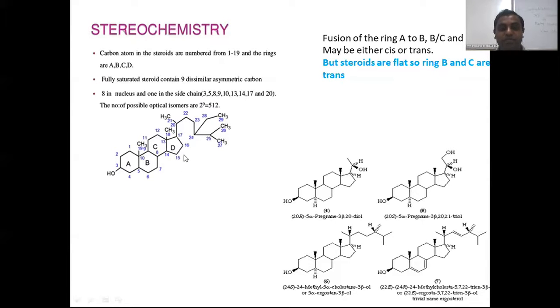So there are 9 carbons we can consider asymmetric. According to the rule, 2 raised to 9, we get 512 optical isomers of the cholesterol structure. And we see these are the structures ring A, ring B, ring C, and D. They are close to each other. If we see, the steroids are flat, so rings B and C are trans.